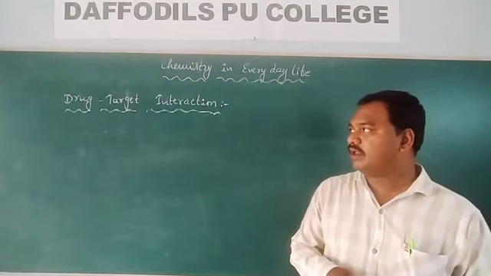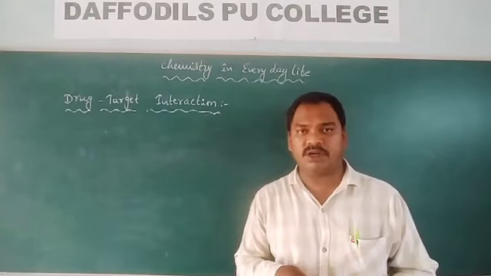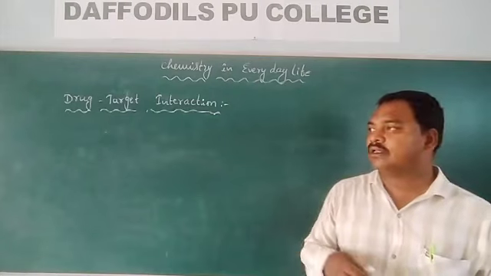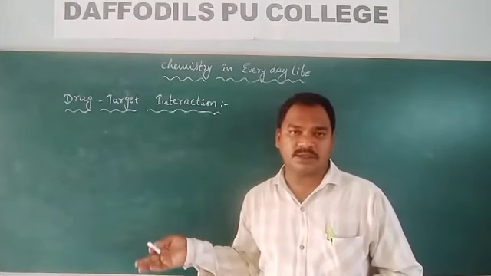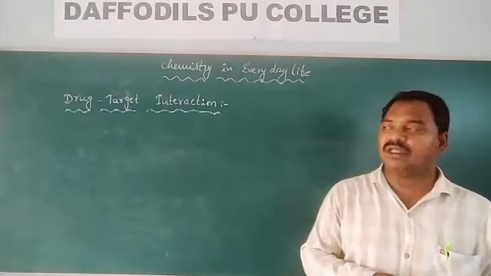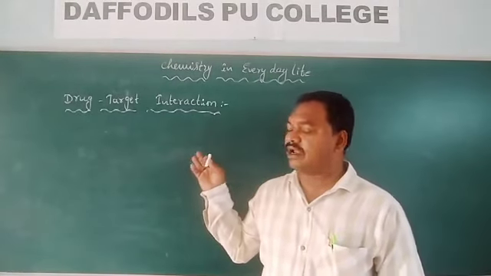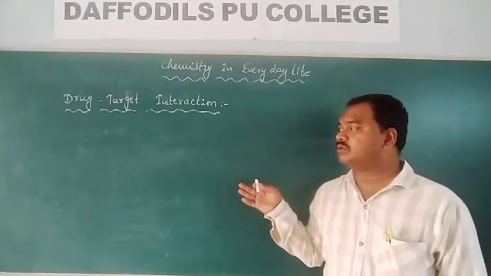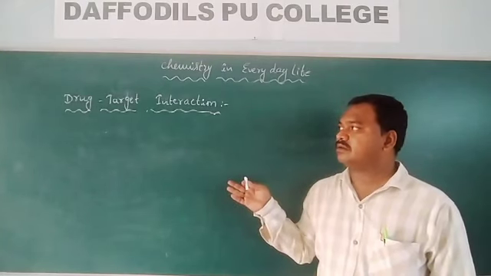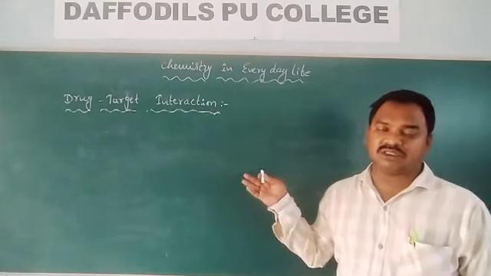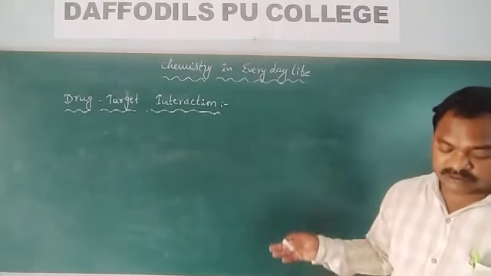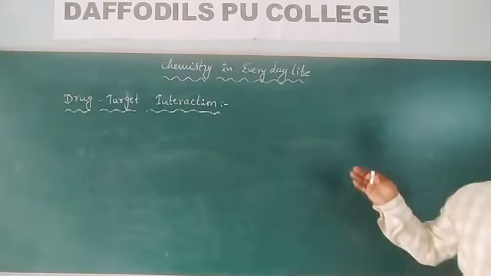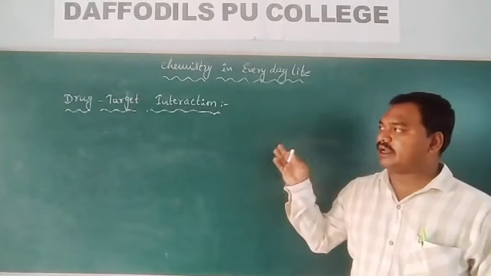The target may be carbohydrate, lipid, amino acid, or protein. This is drug target interaction: how a drug is going to attack the target molecules, for example carbohydrate.